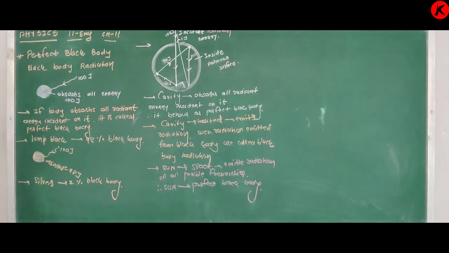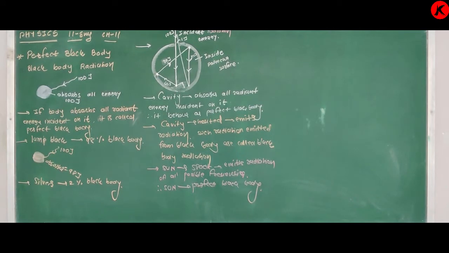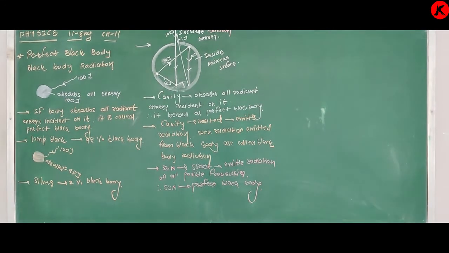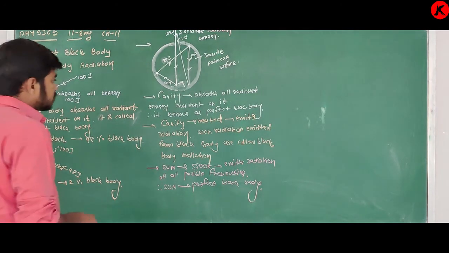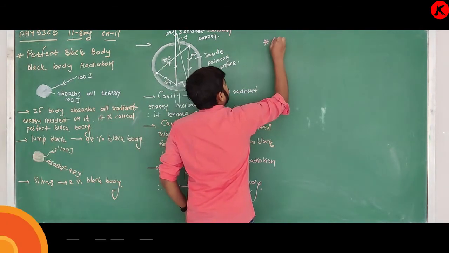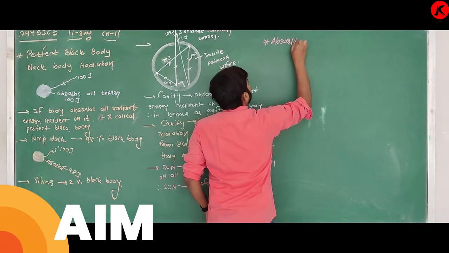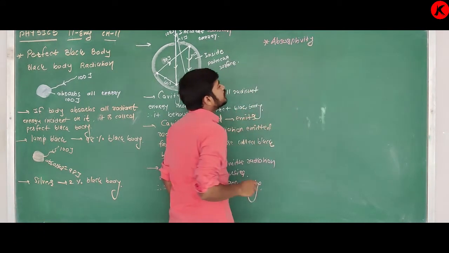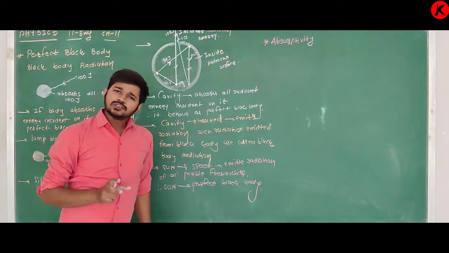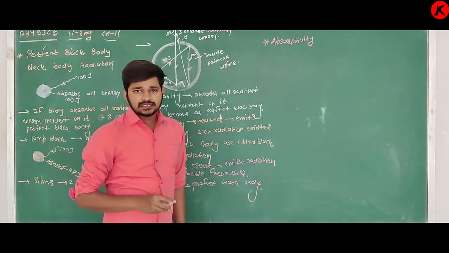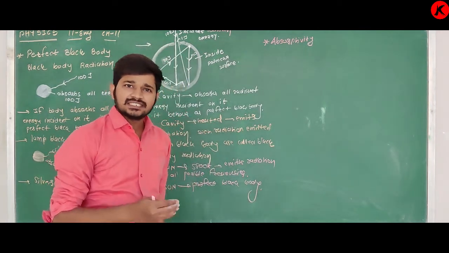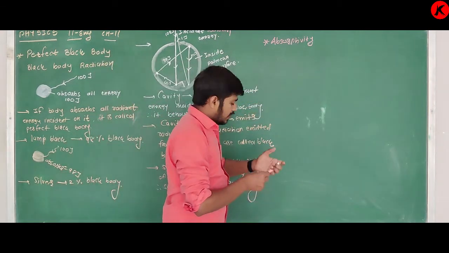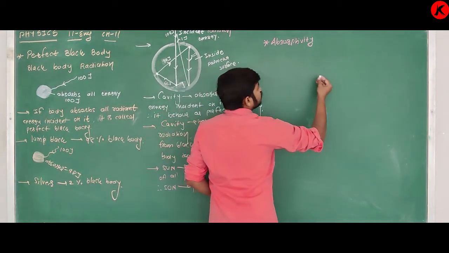Okay, so that is perfect black body and black body radiation. Now next point is some definitions actually. We will see some definitions. So the first definition is absorptivity. What is absorptivity? Absorptivity is defined as a ratio of radiant energy incident. I will explain it by giving one example. What is the meaning of absorptivity?